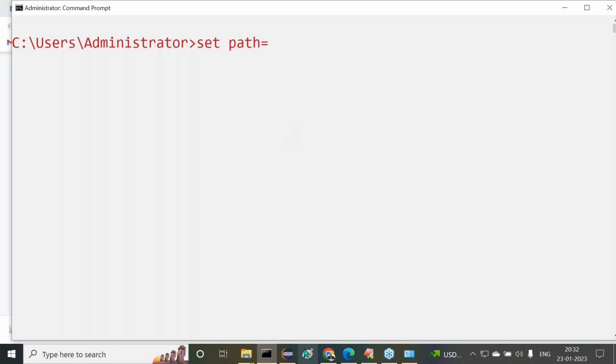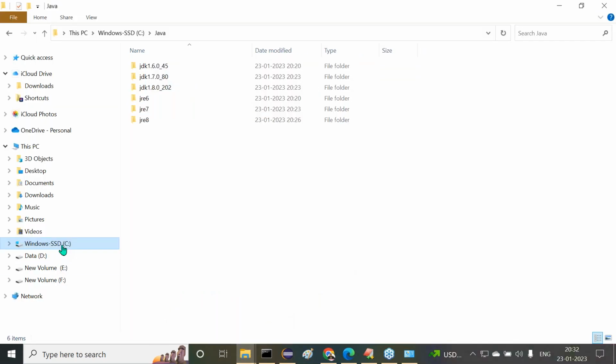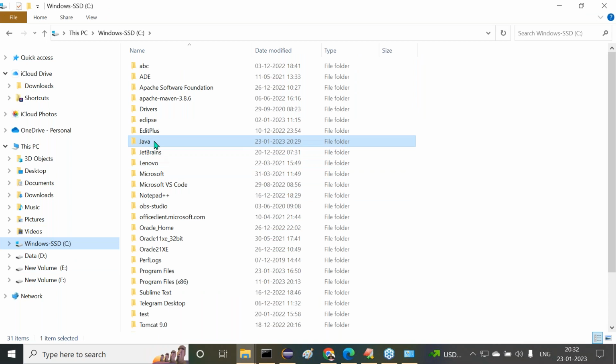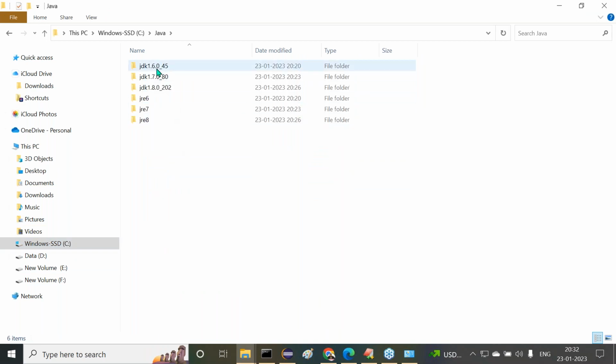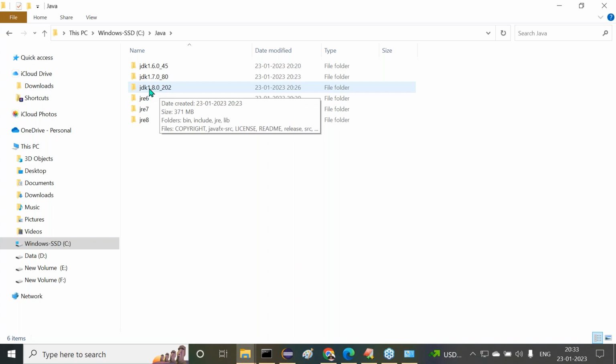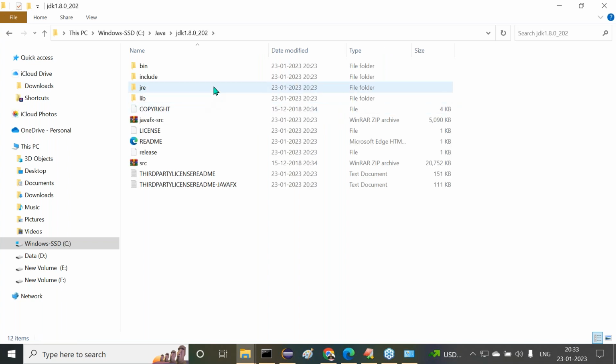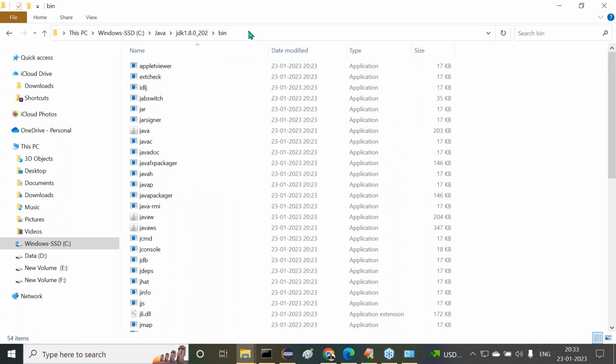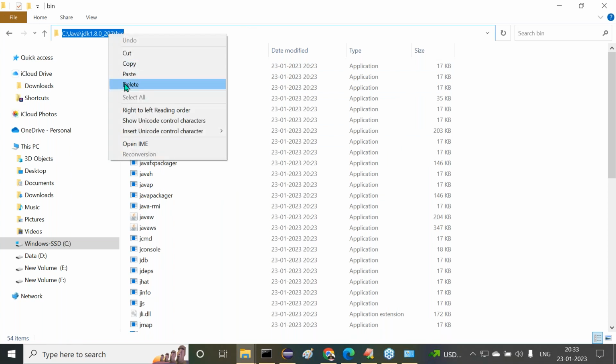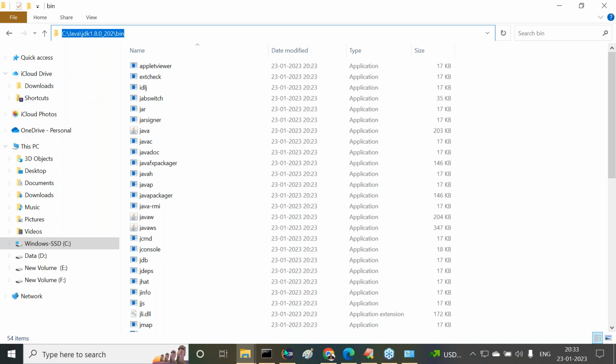All of you listen carefully. Where are all Java commands available in our system? Go to the installation location, Java. Inside this, open any JDK. Multiple versions you installed here. I want to open JDK 1.8.0_202. Inside this JDK, open the bin folder. Copy this location, right click and copy. Come to the command prompt. Paste it. Semicolon.